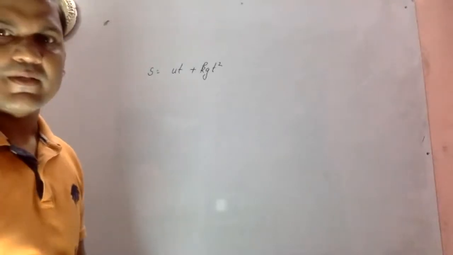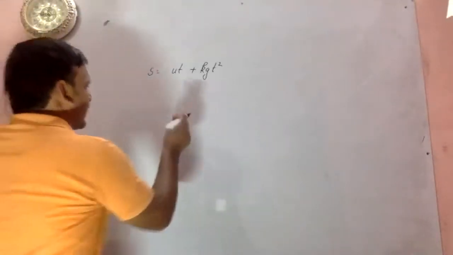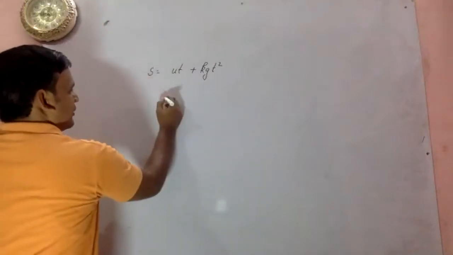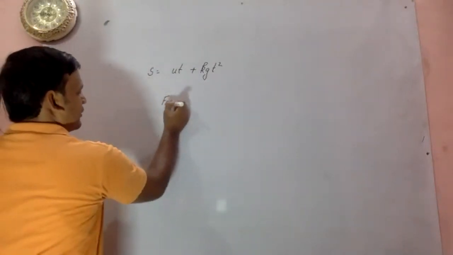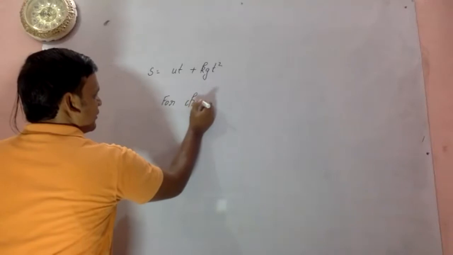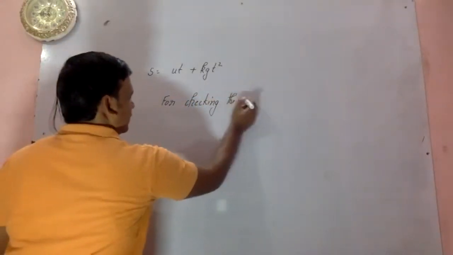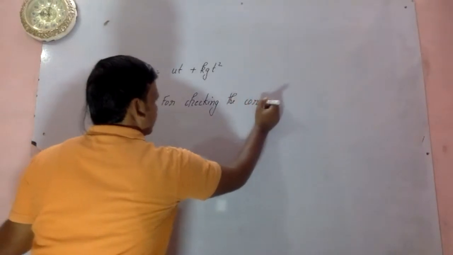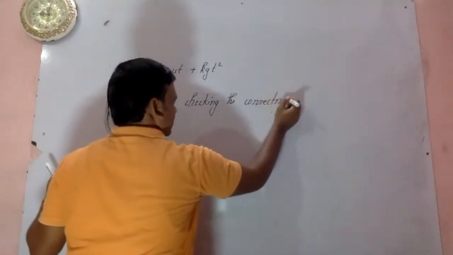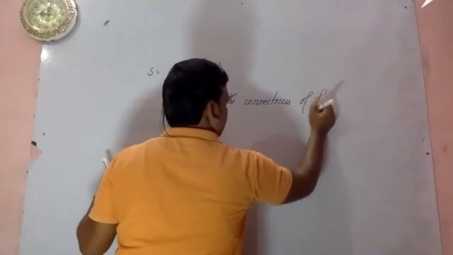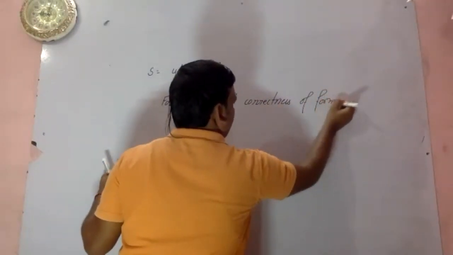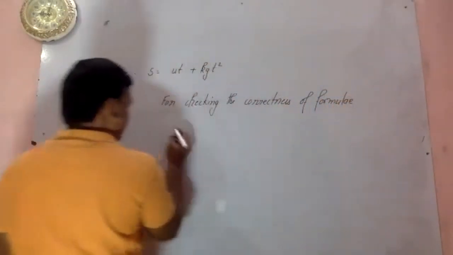Okay. So for checking the correctness of formula, what should be here?